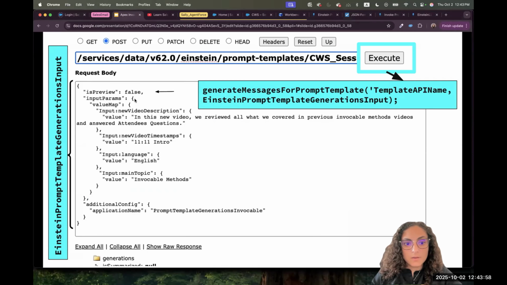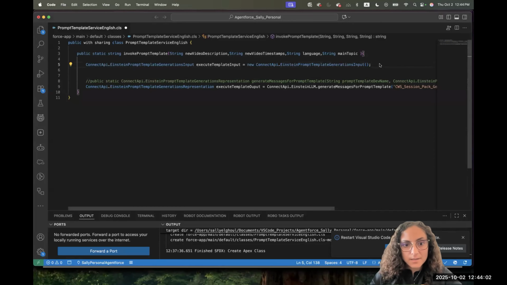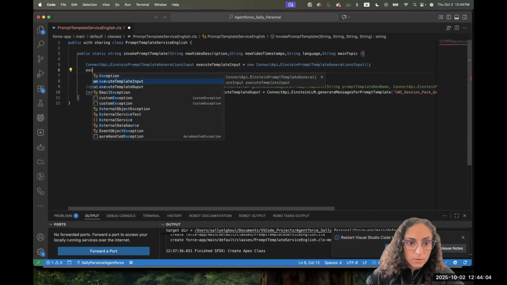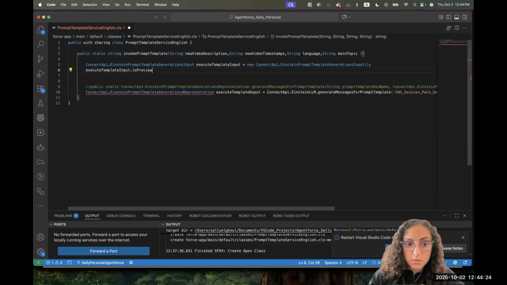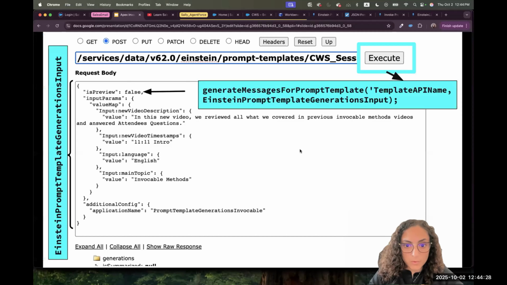We have to set, first of all, is it preview or not? As with any class, you go to input here, dot. It's isPreview. It's a property that Salesforce is exposing for us in the class. I created an instance from the class, and now I can set its properties in the object that we just created. So isPreview is false. So I'm setting the isPreview.